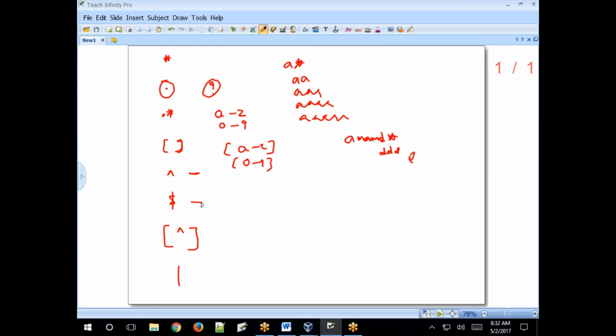Clear? So caret represents the beginning of the line. Dollar represents the end of the line. A small example: when working with the grep command, we'll see later what grep is.